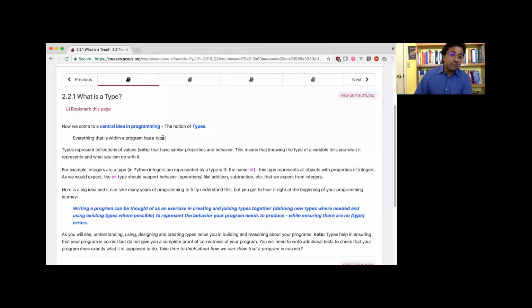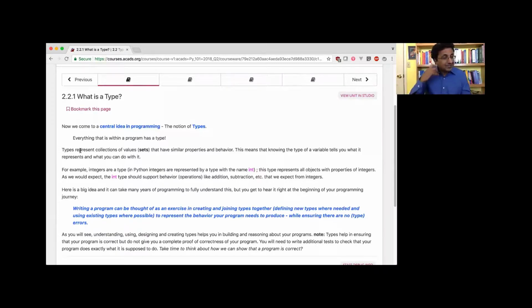But what is a type? So type, at least my definition of type, is it represents a collection of values. And for those who have learned a little mathematics, we used to have this notion of sets. And really, a more precise definition of type can be made through set theory. But for now, it's just a collection of values. So let me give an example. I can talk about integers. Now, you can see immediately where the set is, because I can make a set of integers.